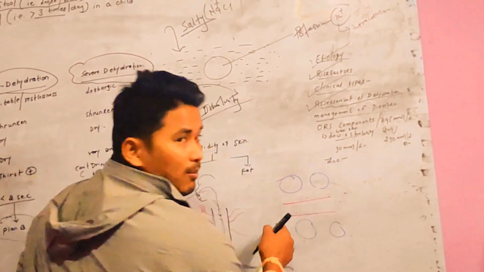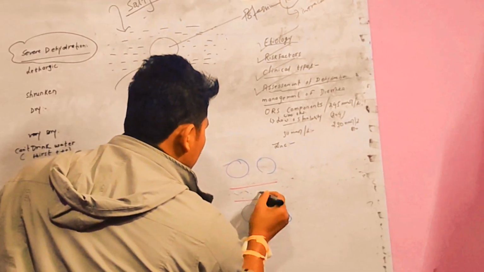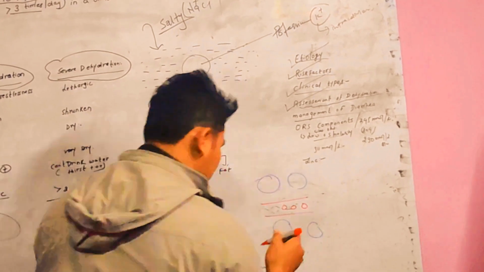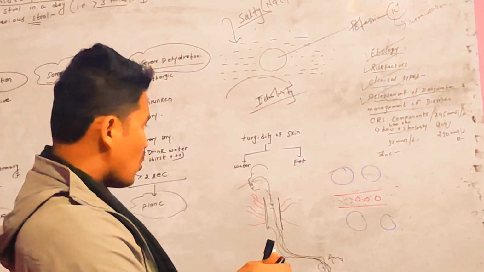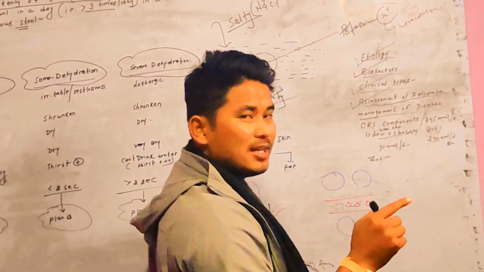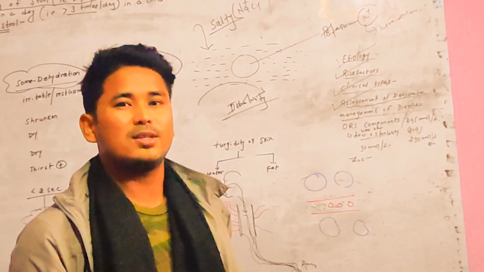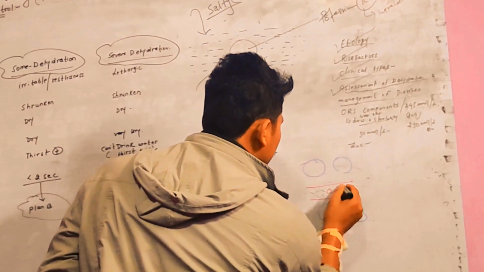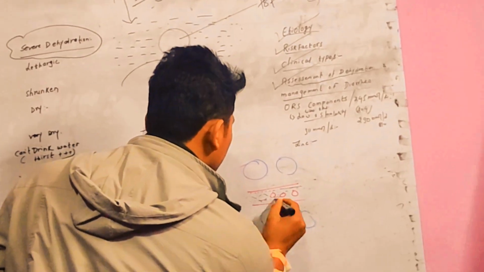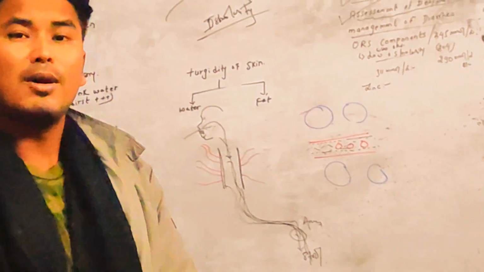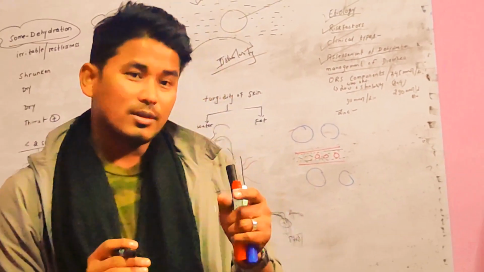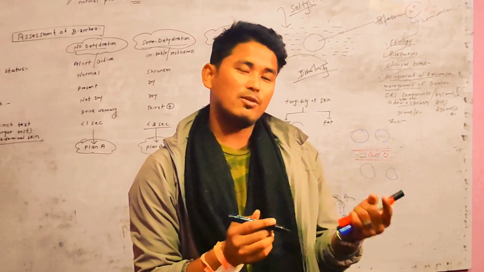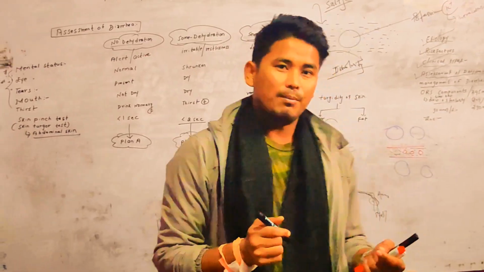So here are our blood vessels, and the blood vessels have blood, plasma and RBCs. Okay guys, so what happens in case of diarrhea? Since the level of the fluid is decreased because of the persistent loss of fluid through the GI tract, there will be decreased volume of blood, because the volume of blood is maintained by that fluid as well, which is absorbed into the blood vessels, right?